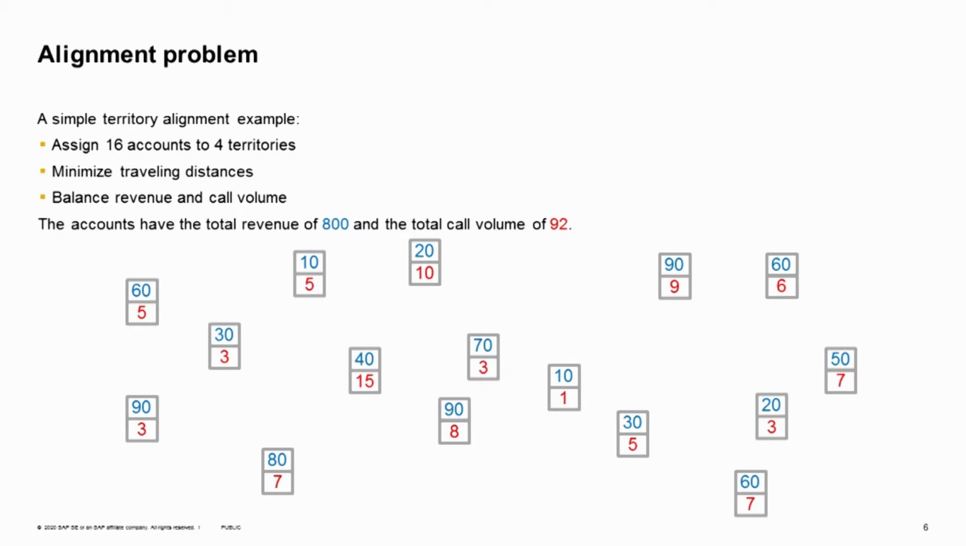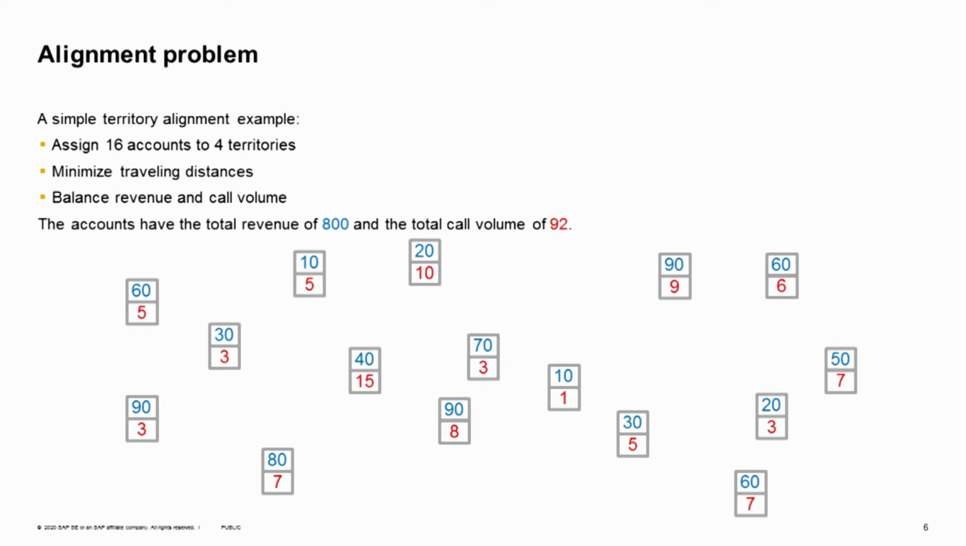And here is an example that illustrates the problem. Assume that we have 16 accounts and we want to assign them to 4 territories or 4 sales reps. And each account has 2 attributes. Each account has a revenue that is shown with a blue number and a call volume that is shown with a red number. And also each account has a location. On this figure, the location represents the actual geographical location of the account.